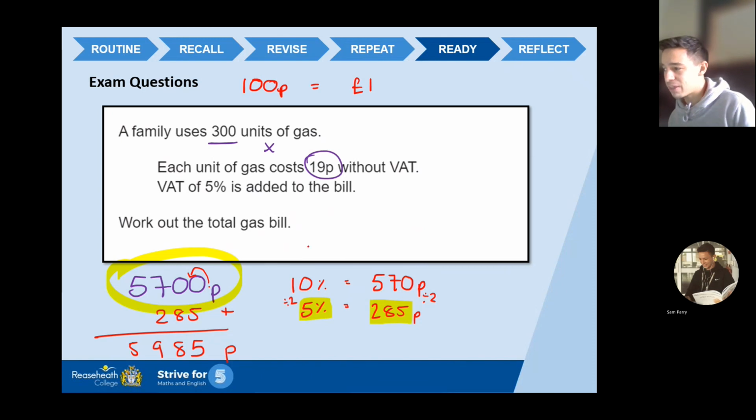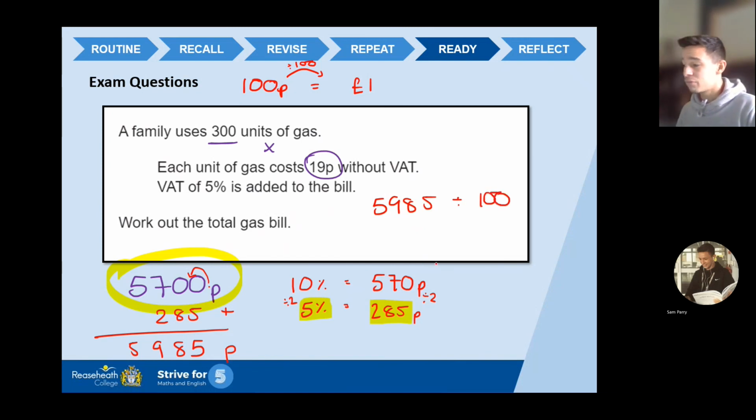So if I take 5,985p and I divide it by 100, it gives me my answer in pounds. So 5,985p divided by 100 gives me £59.85.